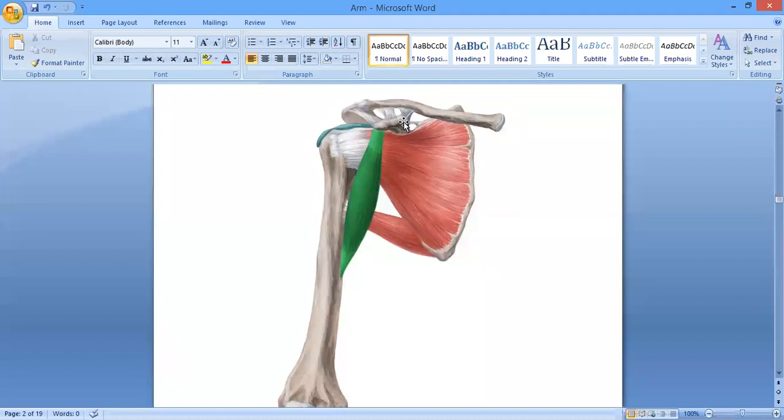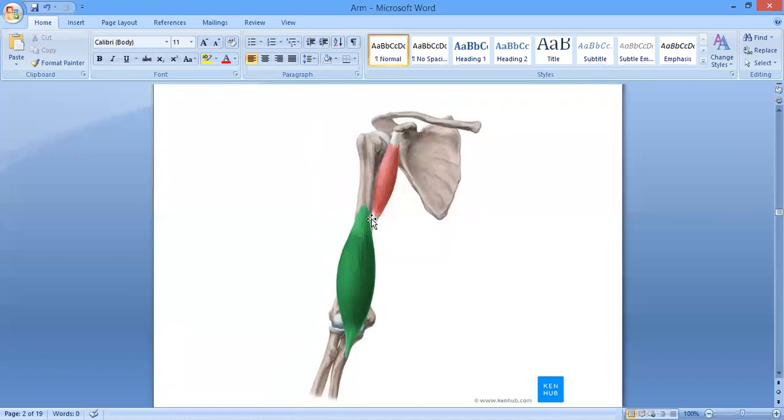The third muscle is the brachialis muscle, the big muscle over here, which is lying deeper to the biceps. इसके ऊपर biceps है. We just have to remove the biceps, and then we'll come across this big muscle, the brachialis muscle. And I told you that this muscle is getting origin from, मैंने क्या बताया था जी, the lower half of the anterolateral and the anteromedial surfaces of the humerus, ठीक है? Of course, anterior border से भी आ रहा है, right? And it's going to be inserted where? At the coronoid process of the ulna and the ulnar tuberosity.